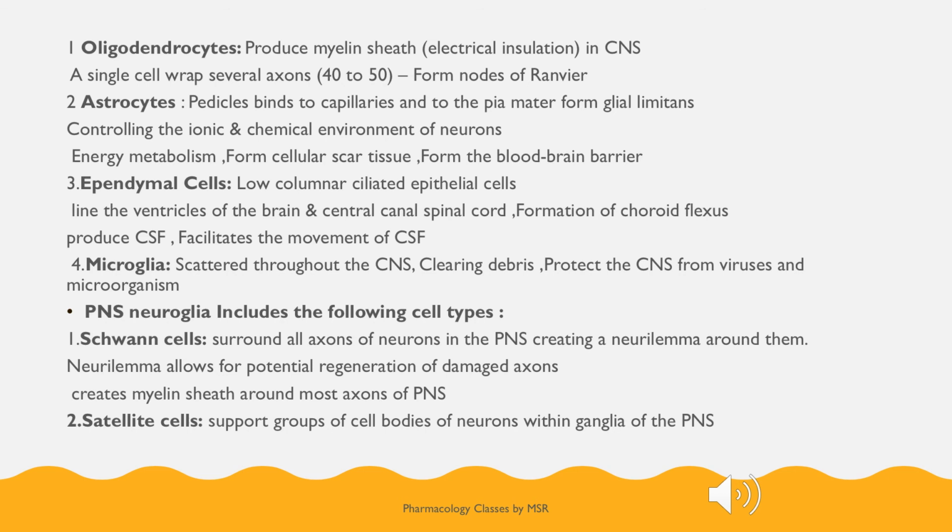Schwann cells surround the axons in the PNS, which create the neurolemma around them. So this neurolemma will allow for the potential regeneration of damaged axons. And they also create the myelin sheaths around the axons of PNS. And the next cells are satellite cells. They support the cell bodies of the neurons within the ganglia of PNS. So this is about various cells in the CNS, PNS with their role.